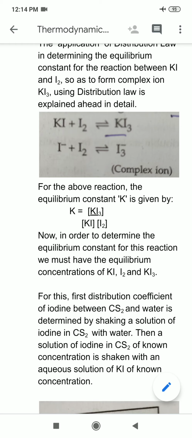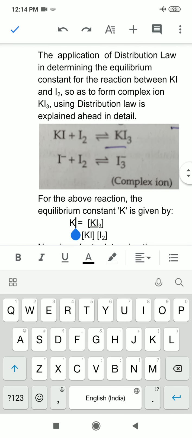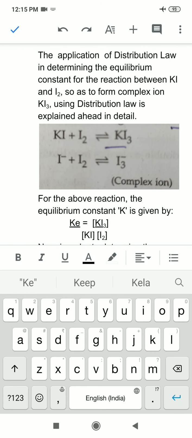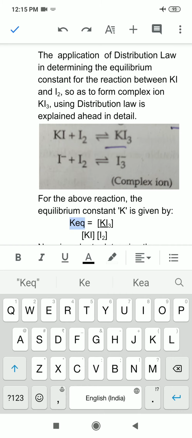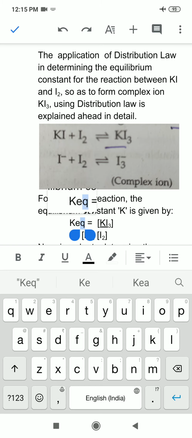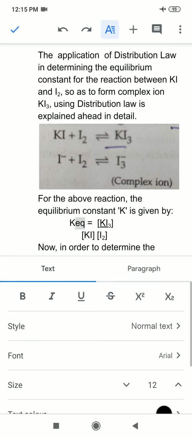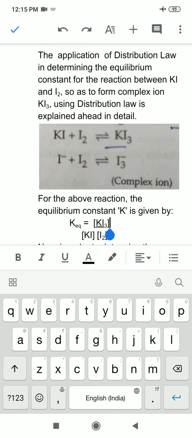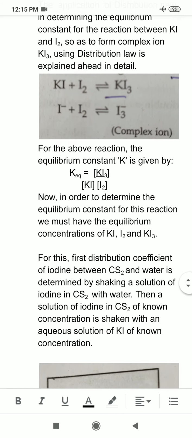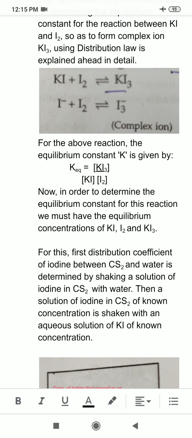Now please note here that symbols for both equilibrium constant and partition coefficient are matching. So I am writing equilibrium constant as K equilibrium so that it does not create confusion. So equilibrium constant, now I am representing it by K_eq, not equivalent. So after determining the partition coefficient of iodine between CS2 and water, what will I do?